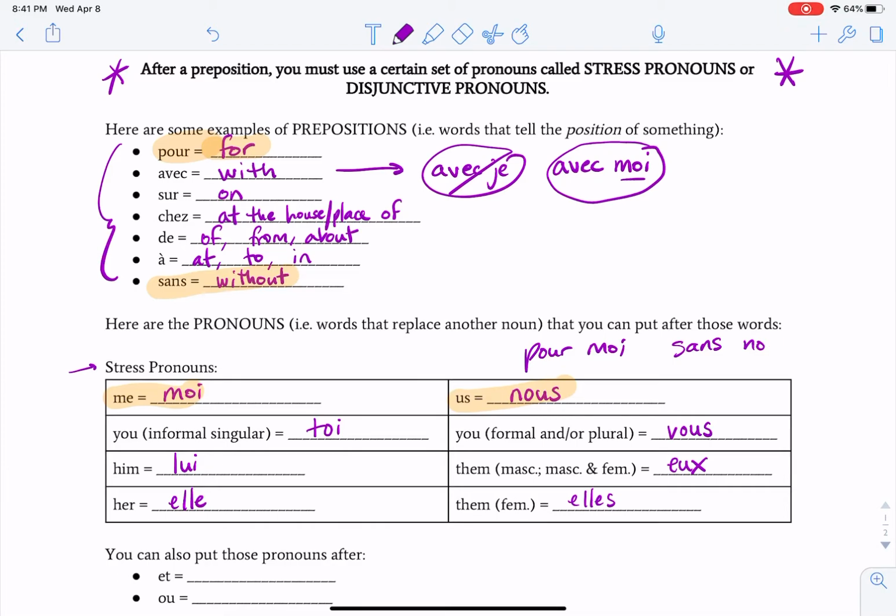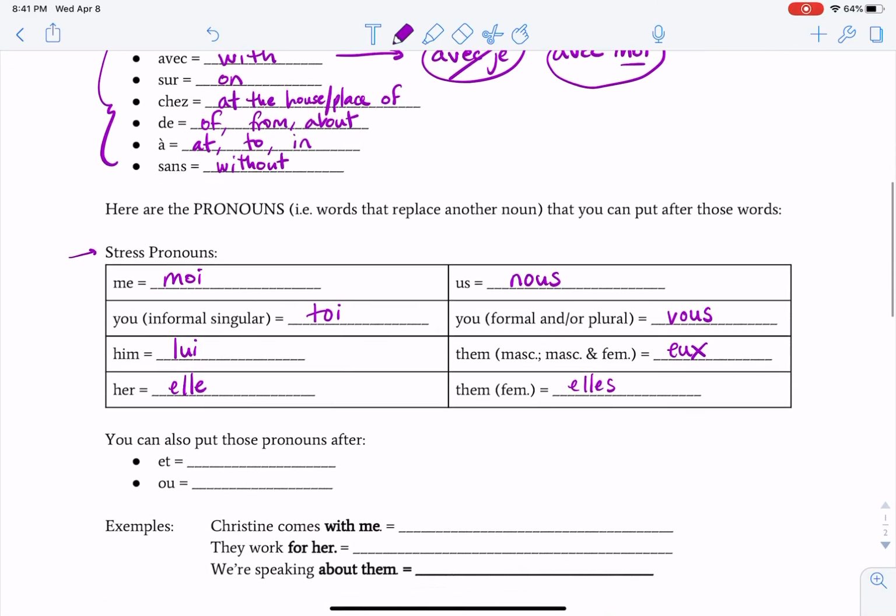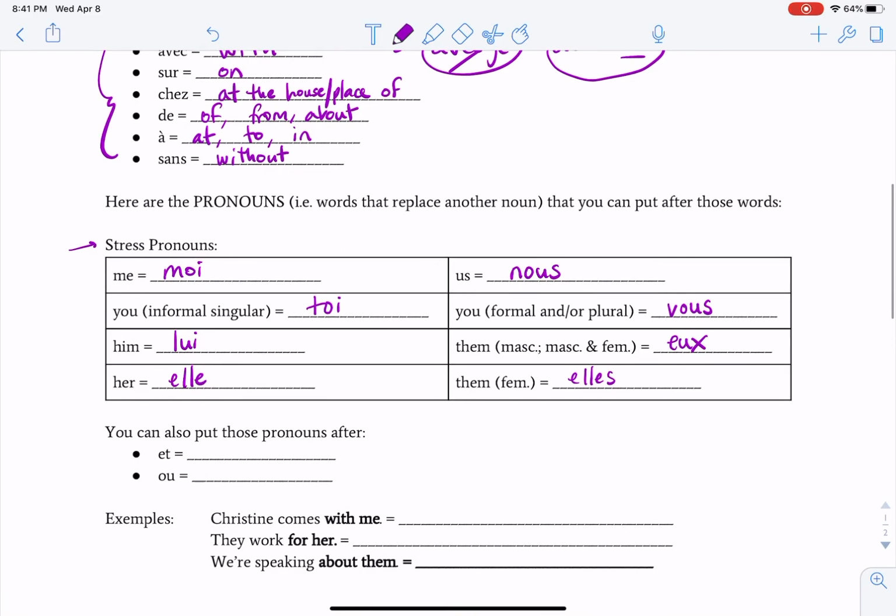So let's get rid of some of these and we'll move on. You can also use these pronouns after et, which is and, and ou, which is or. So if I wanted to say Bob and I, you would actually say Bob and me, Bob et moi.